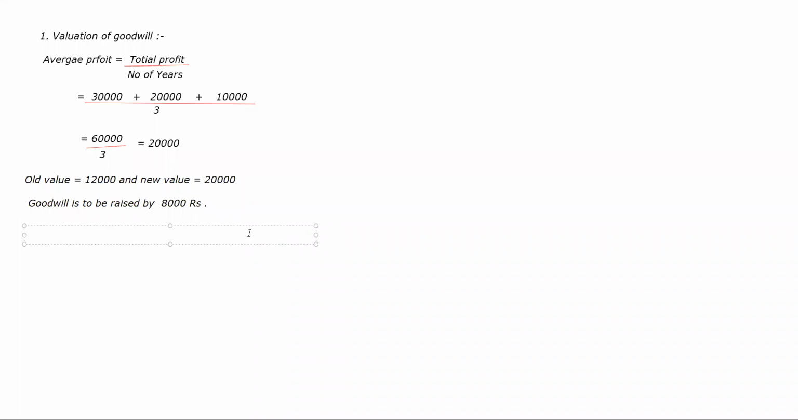Now this goodwill will be shared between all three partners, because in retirement all three are sharing partners, whereas in admission only the old partners share. So the goodwill to be raised is 8,000, and 8,000 will be shared by Amar: 8,000 into 1/3. How much?